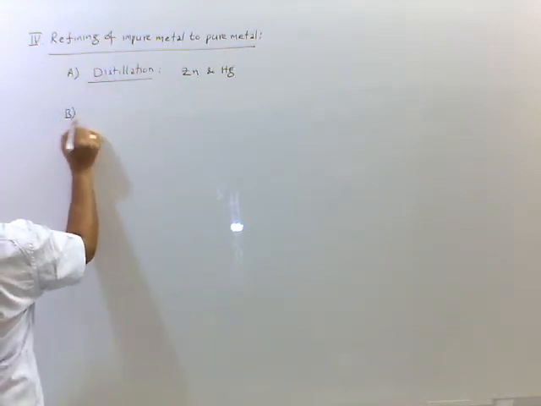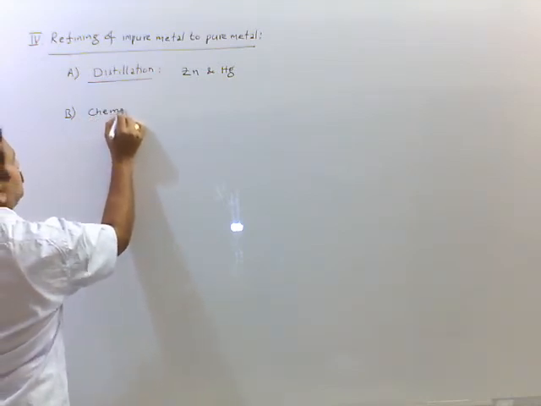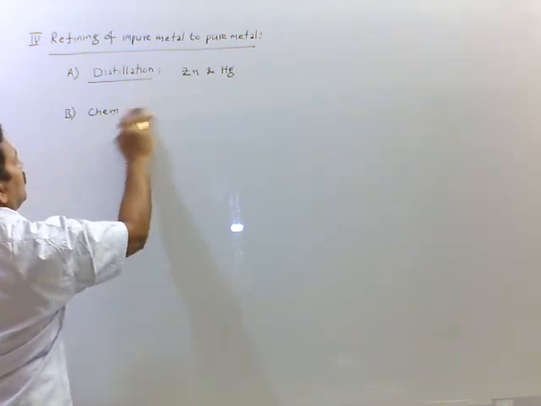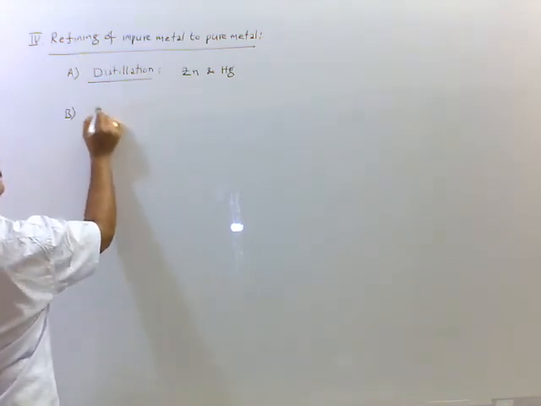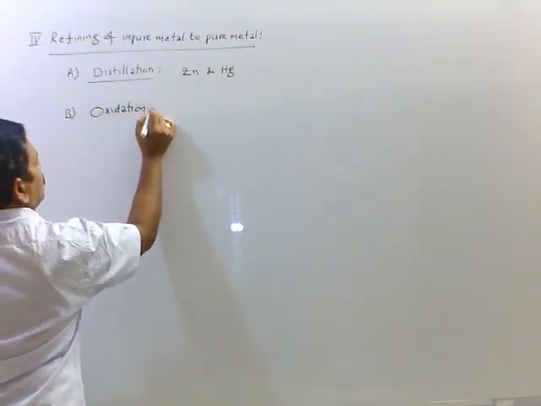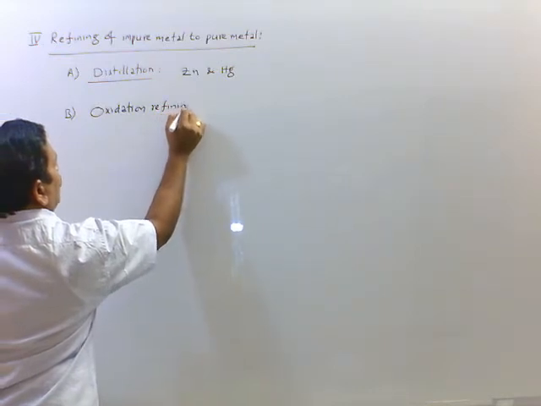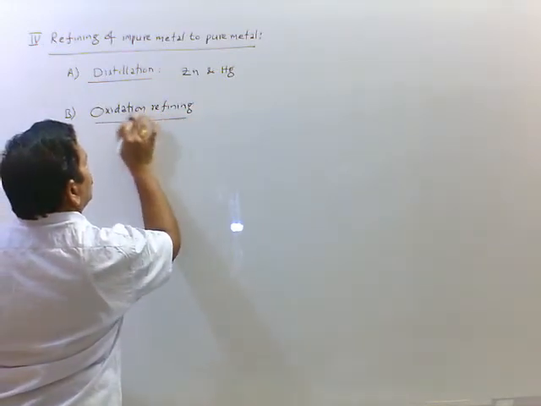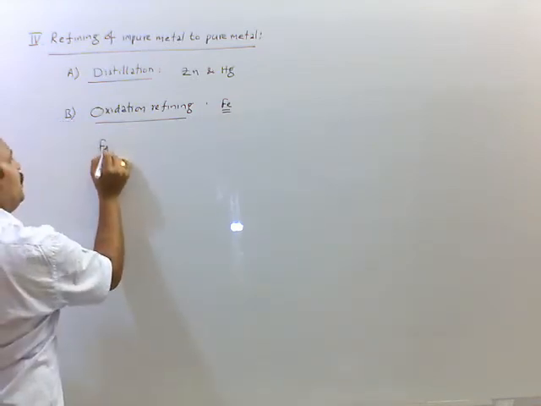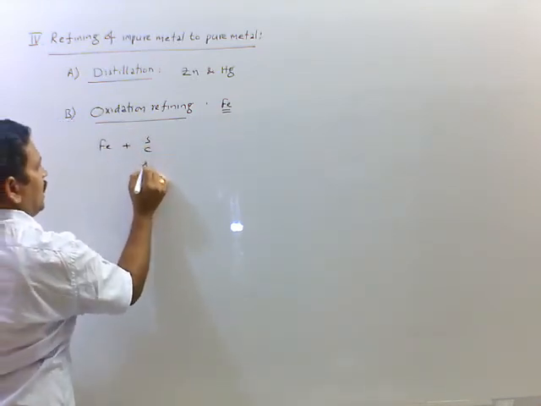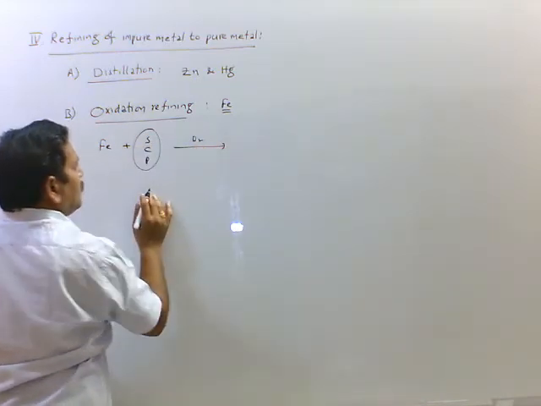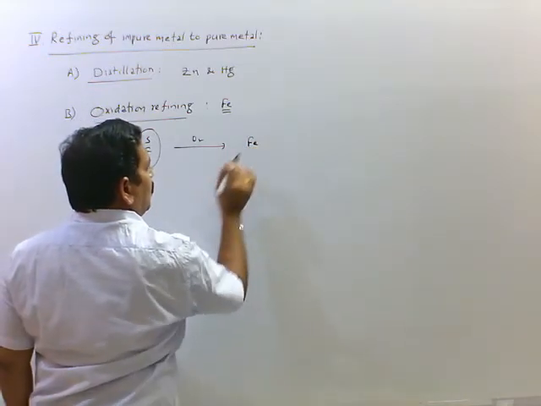And the second method is chemical oxidation or oxidation refining method. This is used in case of iron. Here impure iron containing sulfur, carbon and phosphorus. These are the impurities. On oxidation, here iron remains here only.